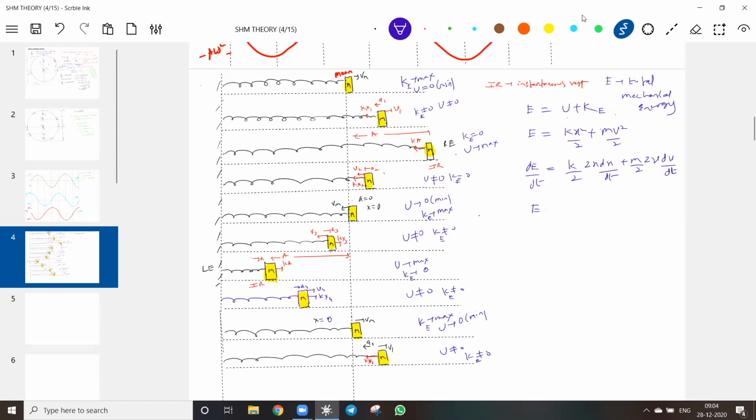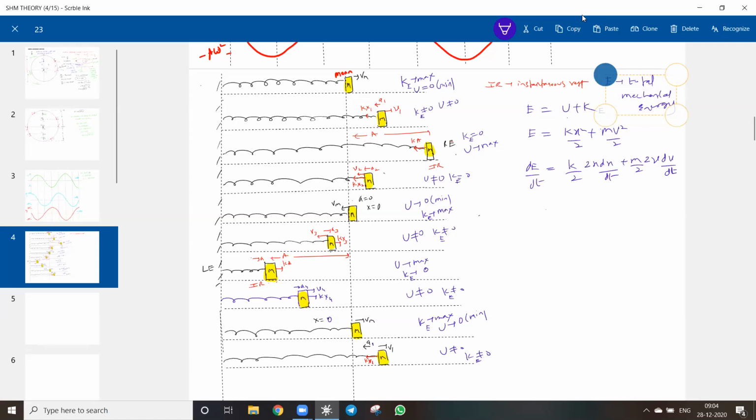What is E? Let's call it the total mechanical energy imparted at the mean position. You can impart it anywhere. I started with the simple situation at the mean position.